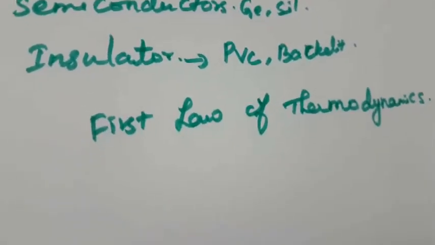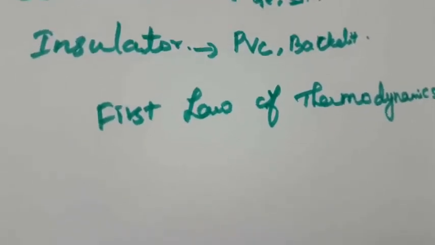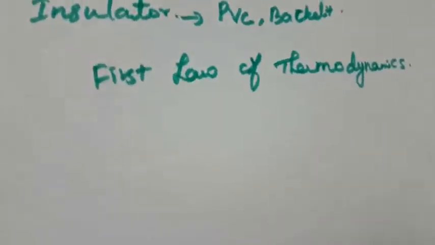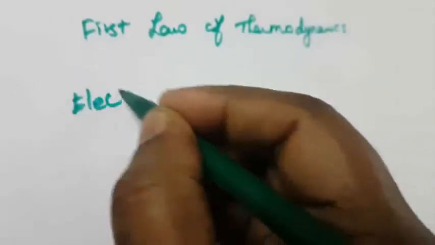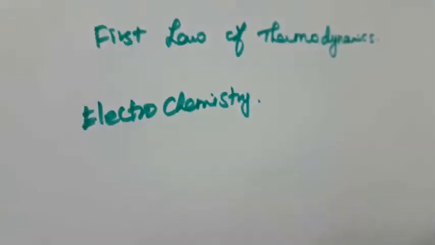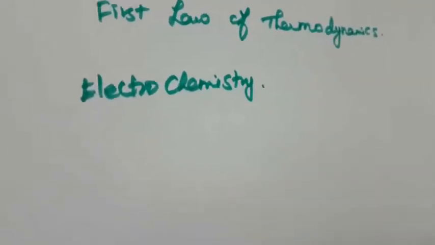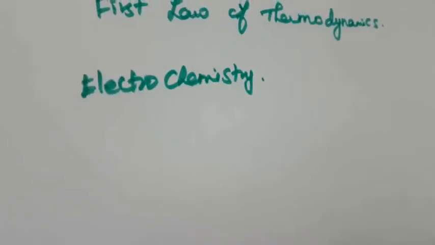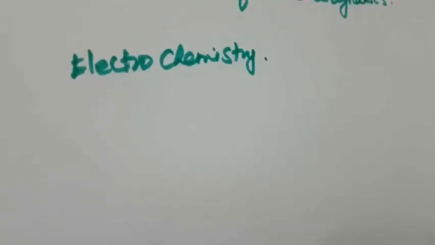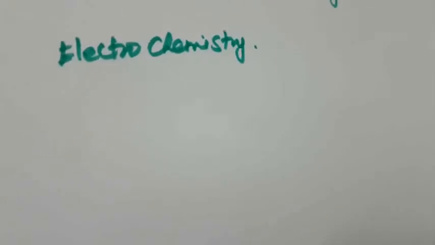The branch of chemistry that studies electrical energy, the transport and interconversion of electrical energy and chemical energy is called electrochemistry. It is a separate branch of chemistry that deals with redox reactions and involves the transfer of electrons from one substance to another substance. First we learn about electrical conduction and construction of batteries in this chapter.